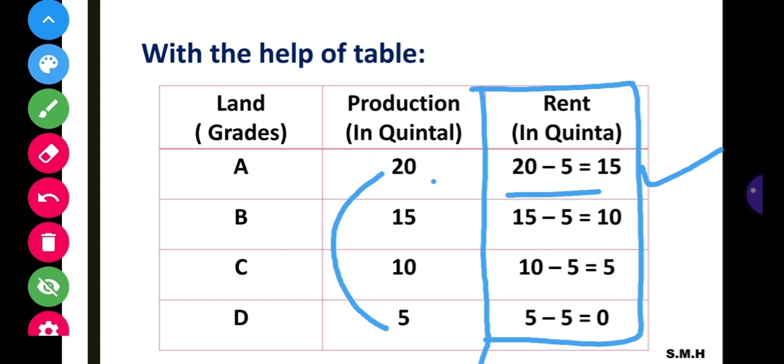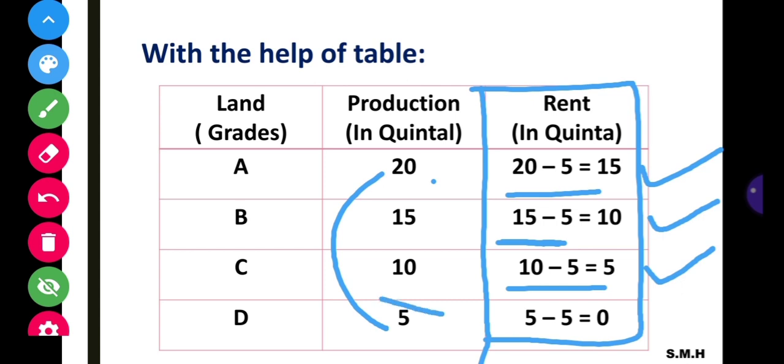Now A grade can get 15 quintal production as a rent. On the other hand, B grade land can get 10 quintal as a rent, and C grade land can also get 5 quintal production of food grains as a rent.